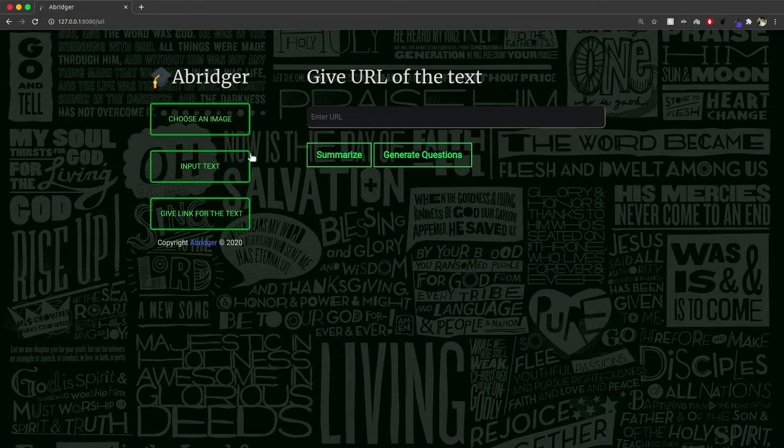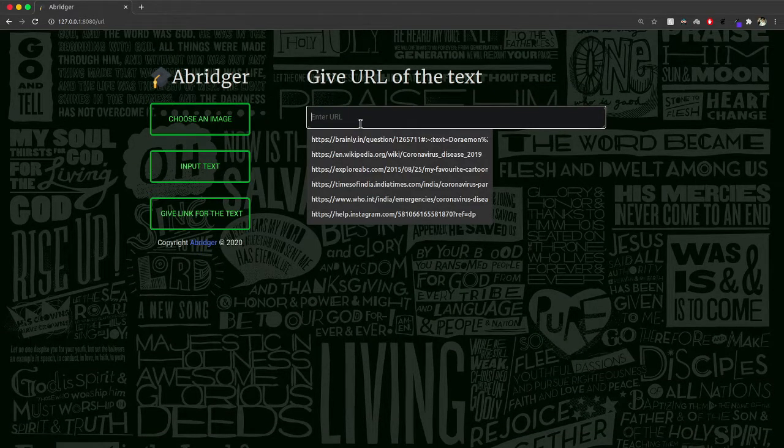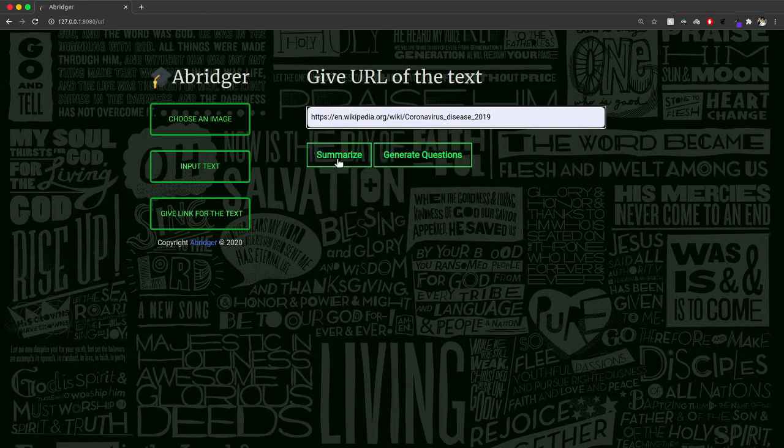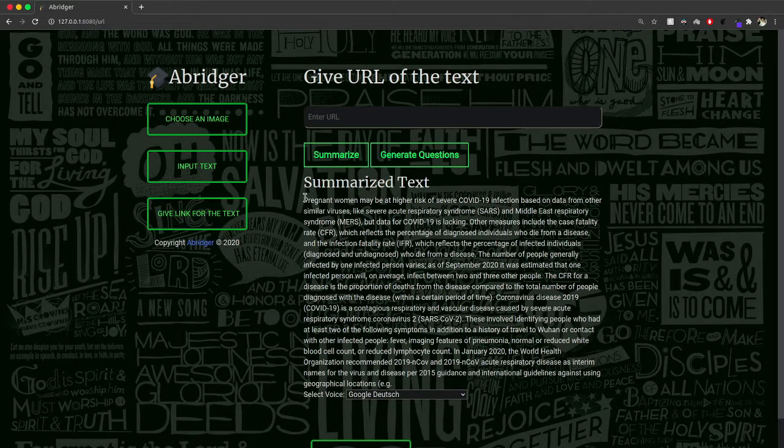If you have a link that you want to get a summary out of, that a professor has given about a research article or something, you can go to here. Let's say you have a link about coronavirus from Wikipedia. You can go to that link and click on summarize, and it will bring all the text and give you a summary of the entire article from Wikipedia.